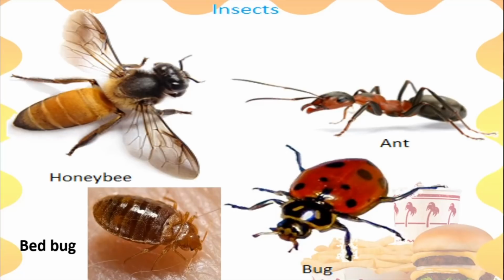What about insects then? All these are part of the animal family, isn't it? Different kinds of insects also have different eating habits, or they also have different types of food.